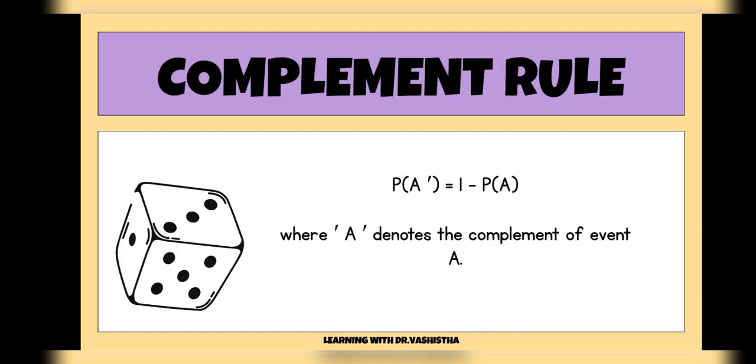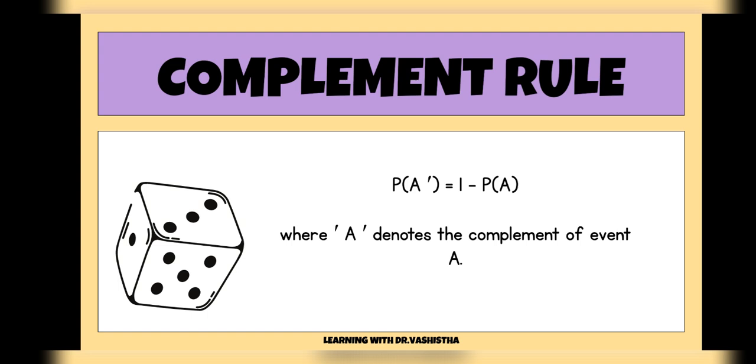So now the next is the complement rule, which is denoted by P(A'). The complement of an event is the event that does not occur when the original event does. Example can be, if the event is getting the flu, then the complement is not getting the flu.